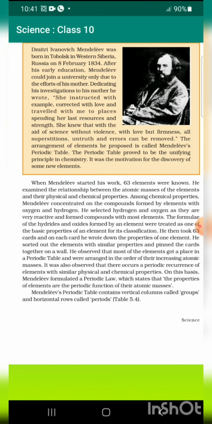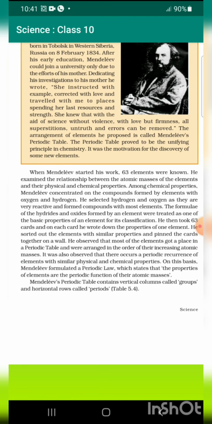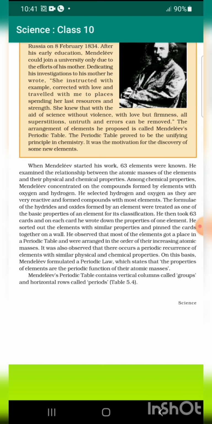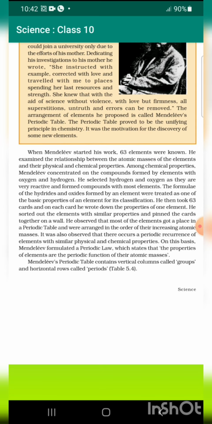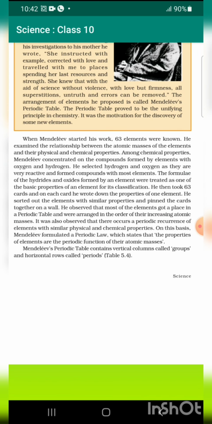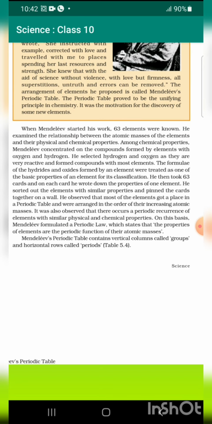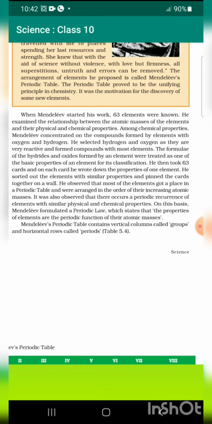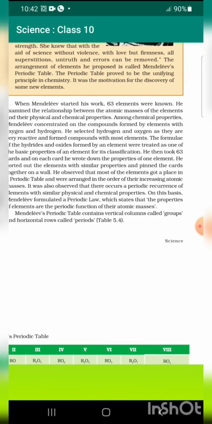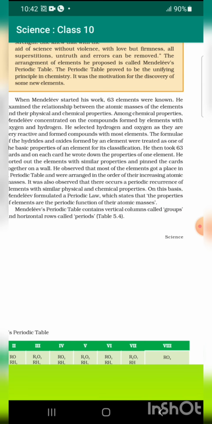Dmitri Ivanovich Mendeleev was born in Tobolsk in western Siberia, Russia on 8 February 1834. After his early education, Mendeleev could join a university only due to the efforts of his mother, dedicating his investigations to his mother. He wrote, "She instructed with example, corrected with love, and traveled with me to places, spending her last resources and strength. She knew that with the aid of science, without violence, with love but firmness, all superstitions, untruth, and errors can be removed."